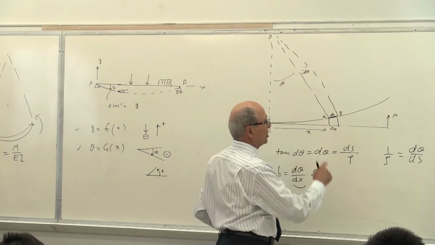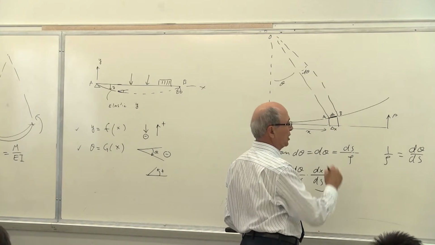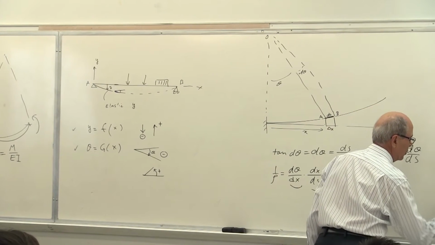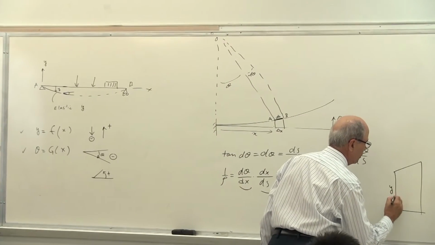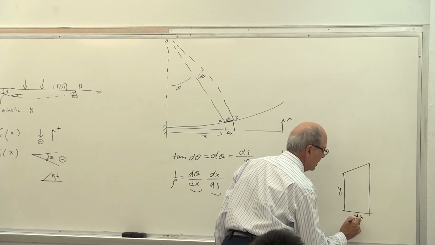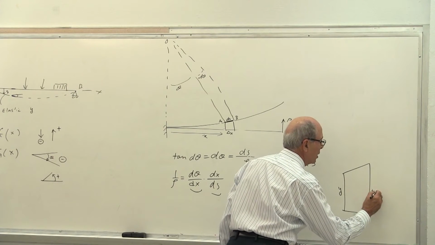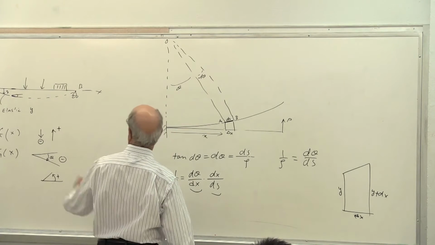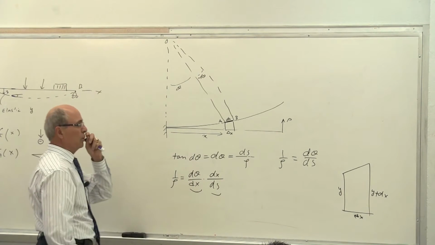Then I go to this little trapezoid shape there, and I show it a little bit bigger. Generally, this is y, this is dx, and this is y plus dy. Is that correct or not? Because y keeps changing too.